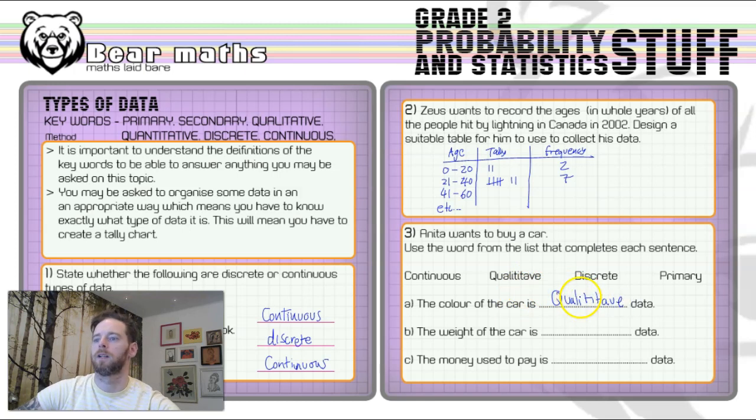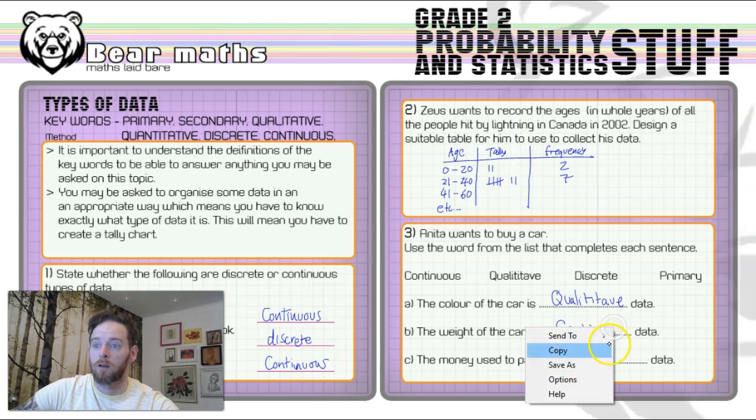It's a hard word to spell. And the weight of the car, remember, weight is something that is a continuous piece of data because it's able to be measured to an infinite degree of accuracy. We can continue to measure it. It is able to be measured. Continuous data.